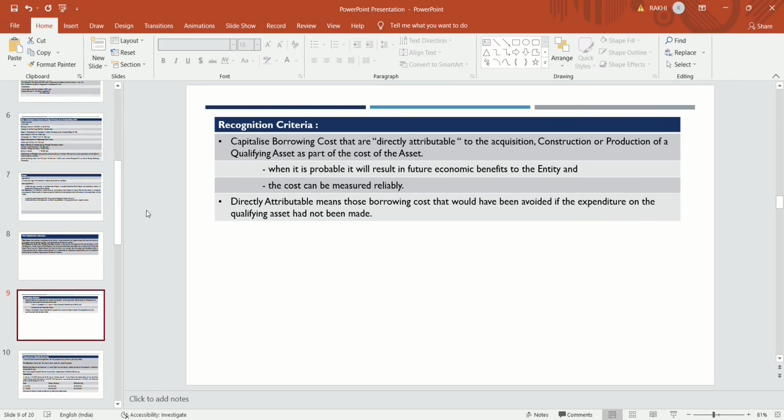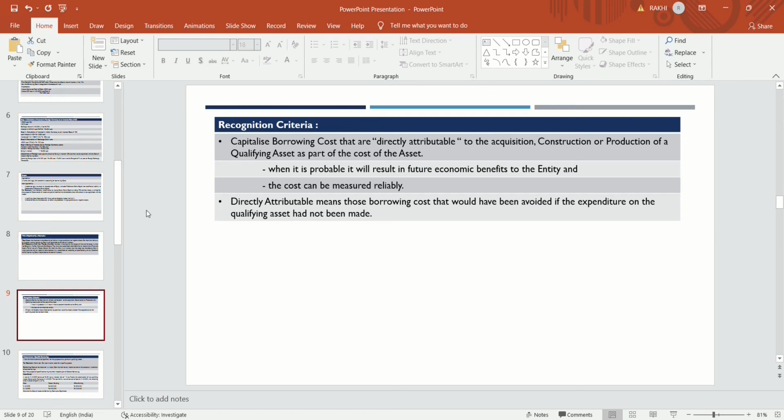What was the recognition criteria for the borrowing cost? The cost which is to be capitalized is that which is directly attributable to the acquisition, construction or production of a qualifying asset, as a part of the cost of the asset, when there is a probability that the asset will result in future economic benefits to the entity and the cost can be measured reliably. This is to be explained by example.